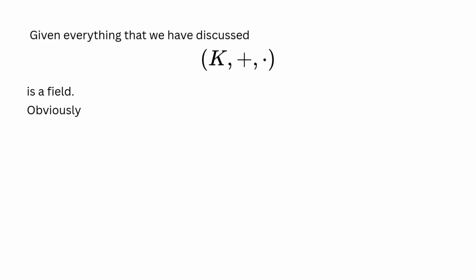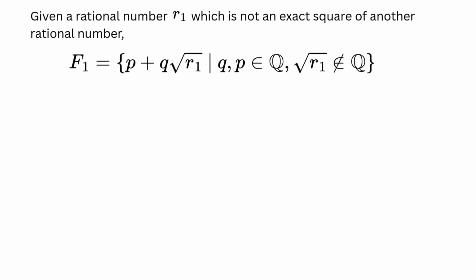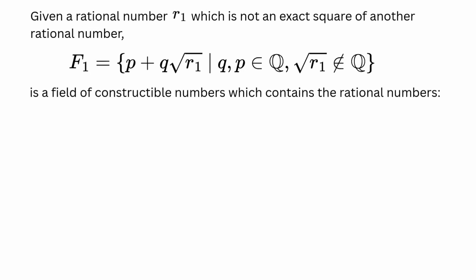Obviously, it is a subfield of the field of real numbers. It can be easily seen that, starting with the unit length, using addition and multiplication operations, we can easily construct all integer lengths and their ratios. As a result, K is at least as big as the set of rational numbers. However, we found out that square root lengths are constructible. Let R1 be a rational number, which is not an exact square of a rational number. Then the set F1 is a field of constructible lengths which contains Q. Therefore, it is an extension of Q.